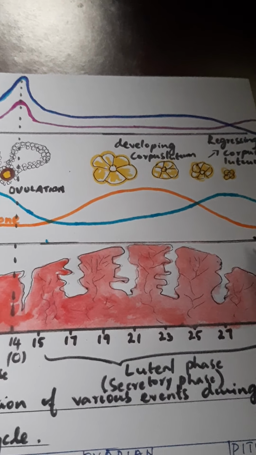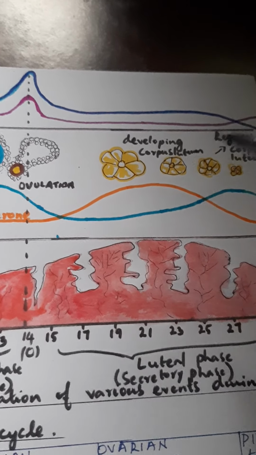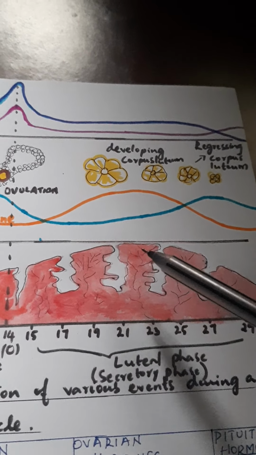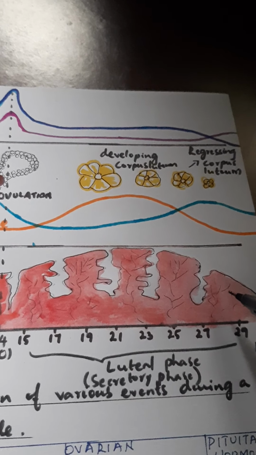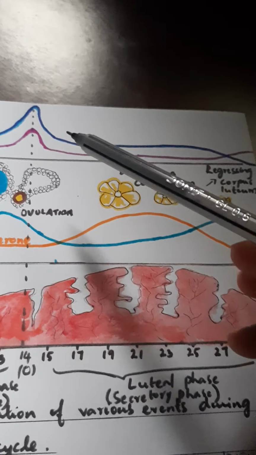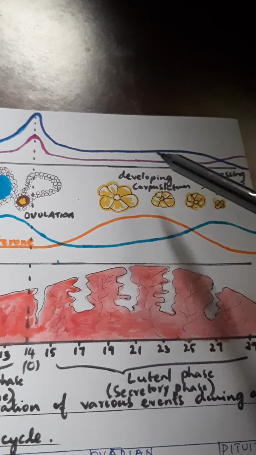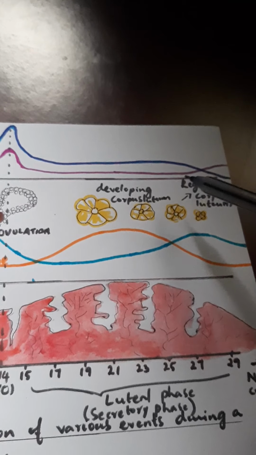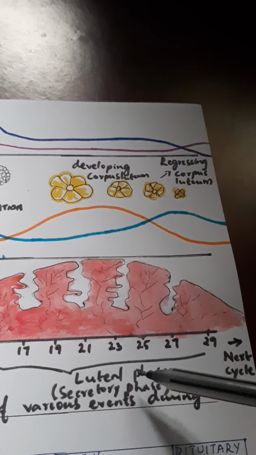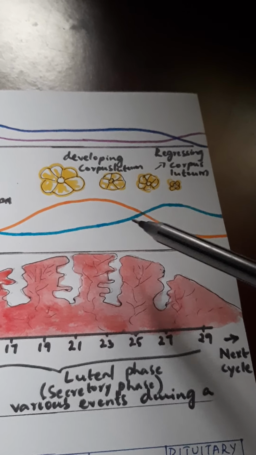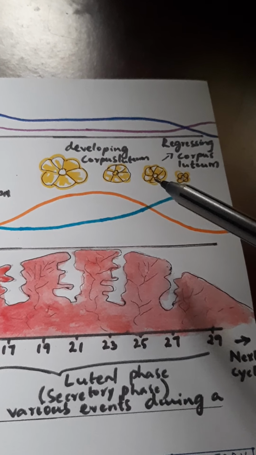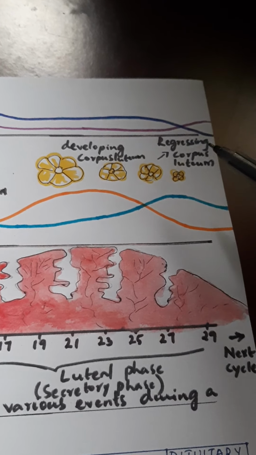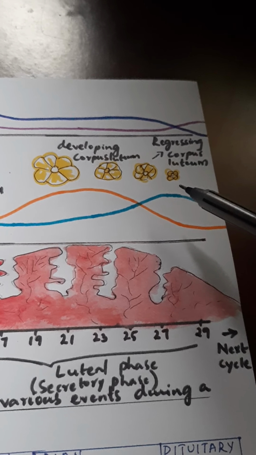So anticipating a pregnancy, the progesterone hormone will be restoring the endometrium lining and it all gets regenerated to the maximum. During this phase, the pituitary hormone levels, LH as well as the follicle stimulating hormone, will be stable, and then after some time the corpus luteum, if the pregnancy or fertilization does not take place, will get regressed, means it will get destroyed.